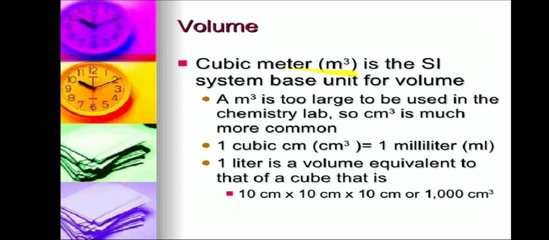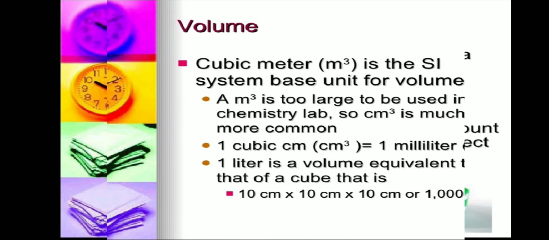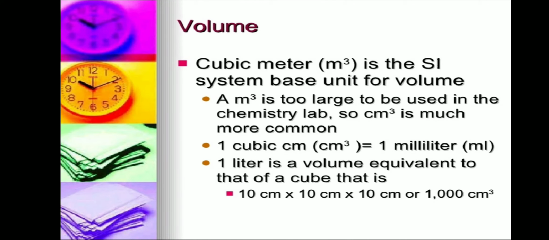In cubic meter, it is called meter cubed. It is the SI base unit for volume. A meter cube is too large to be used in a chemistry lab, so centimeter cube is much more common. 1 cubic centimeter is equal to 1 milliliter, mL. 1 liter is a volume equivalent to that of a cube that is 10 centimeter, 10 centimeter, 10 centimeter, which forms 1000 centimeter cube.